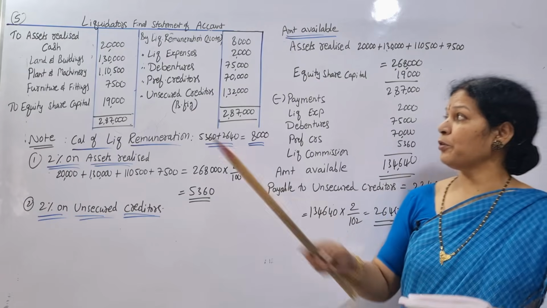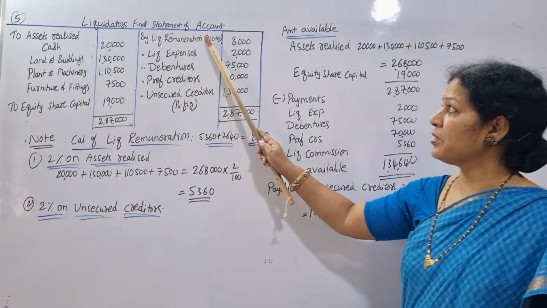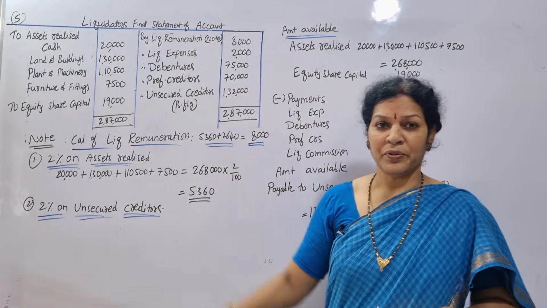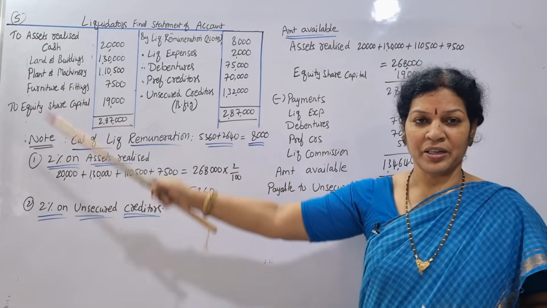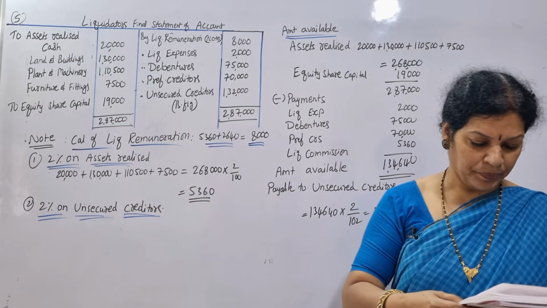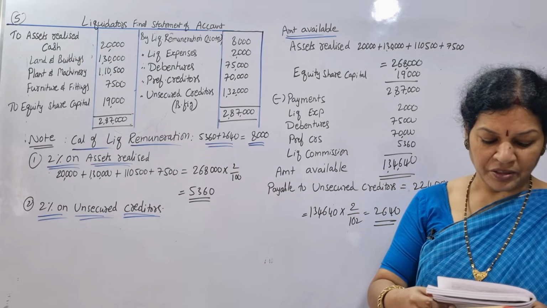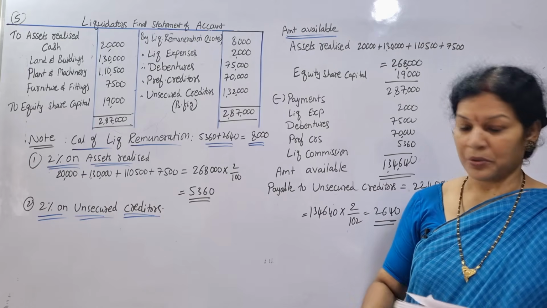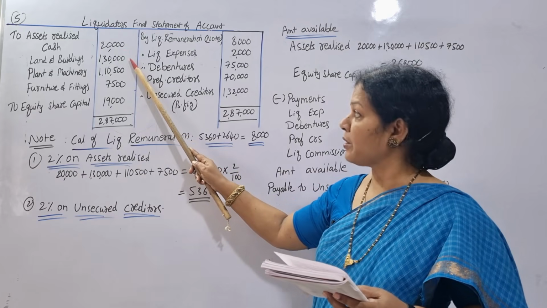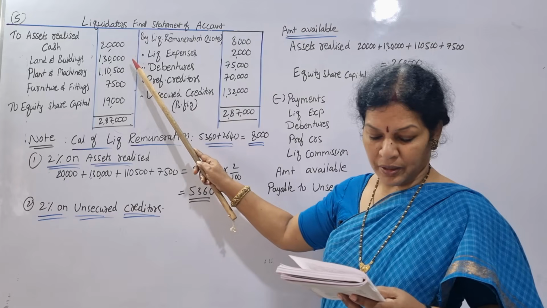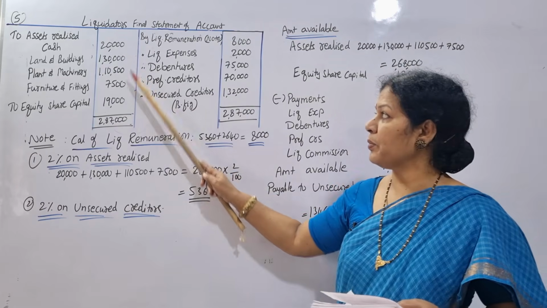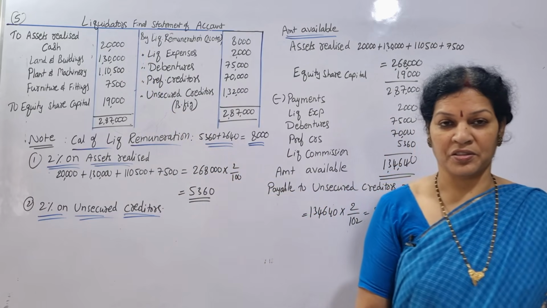First, we have to prepare the liquidator's final statement of account. On the debit side, or the receipt side, you first write assets realized. How much are the assets realized? Cash is 20,000. Land and building 1,30,000. Plant and machinery 1,10,500. And furniture 7,500. These are the assets realized.